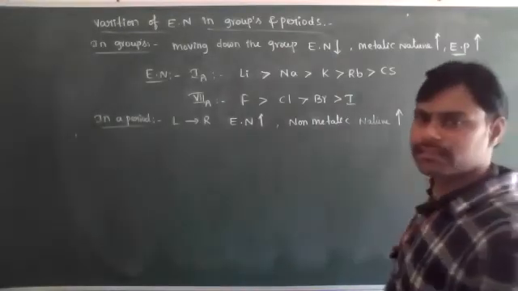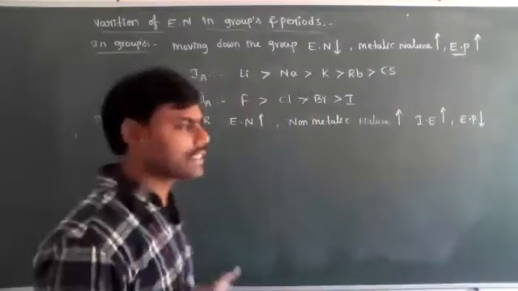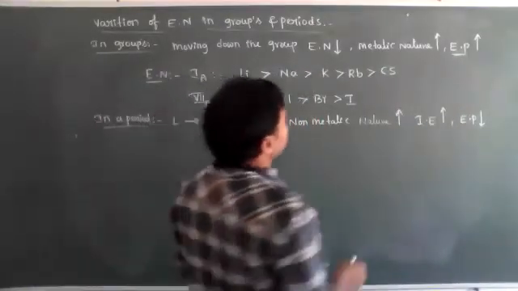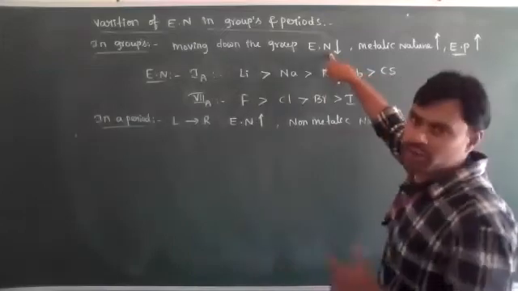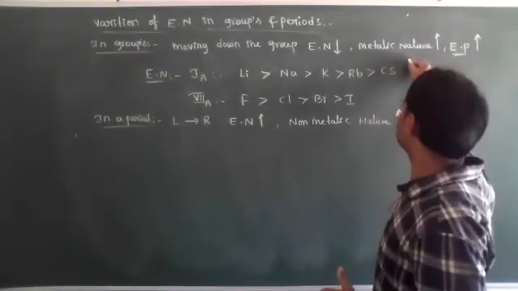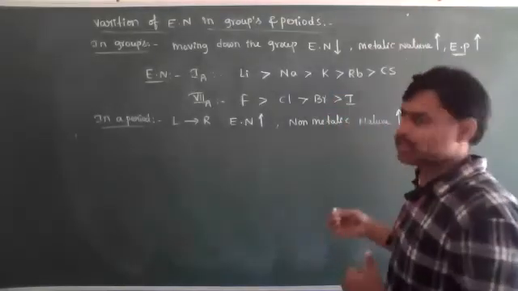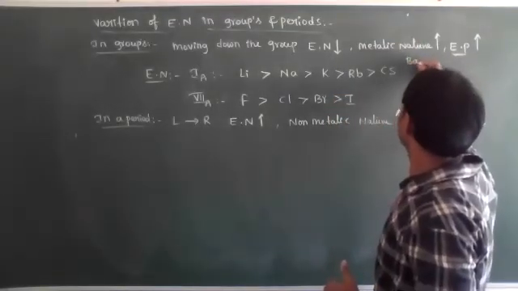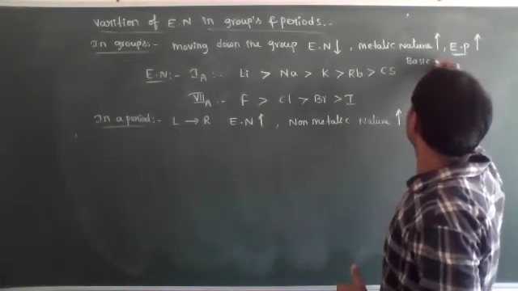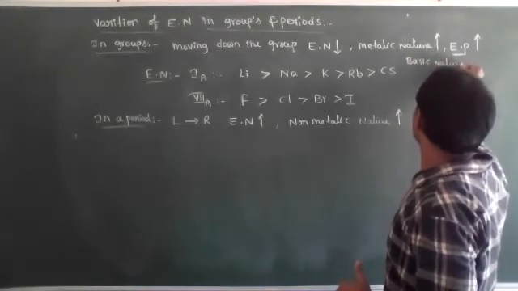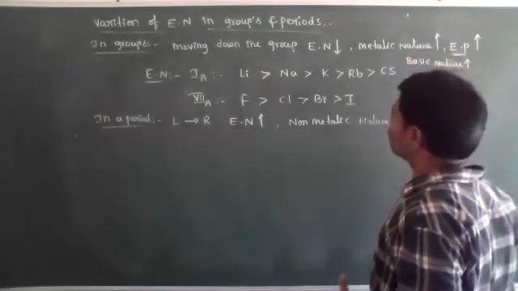Okay, just I am saying a comparison. Electropositivity decreasing, and there, electronegativity decreasing means basic nature must increase. Basic nature increases down the group.